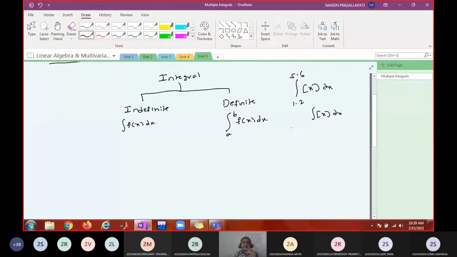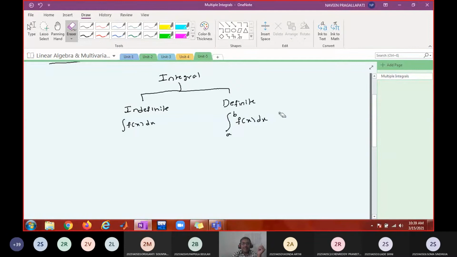Did you do like that? There is no antiderivative for step x. Am I right? So it is not necessary that definite integration means finding indefinite integral and then substituting the limits.